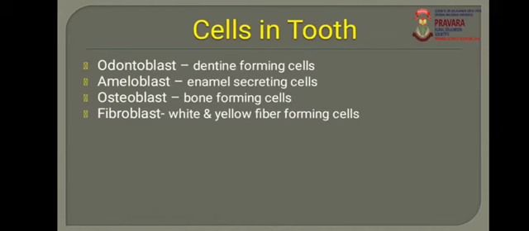Now here is one more important point about the structure of the tooth: there are some specialized cells present in the structure of teeth: odontoblast, ameloblast, osteoblast and fibroblast. Odontoblasts are the dentine forming cells. Ameloblasts are enamel secreting cells. Osteoblasts are bone forming cells. And fibroblasts are white and yellow fiber forming cells.